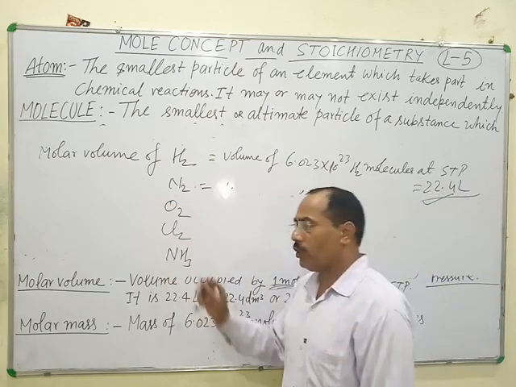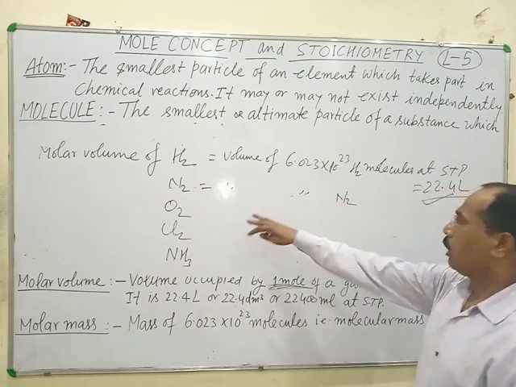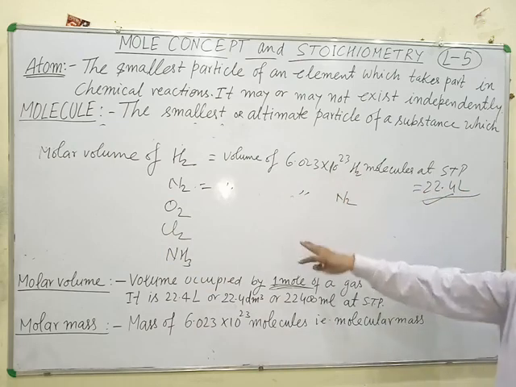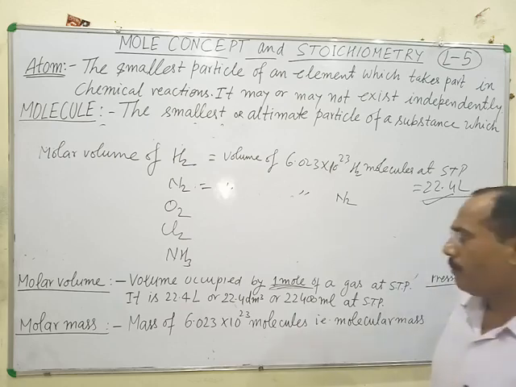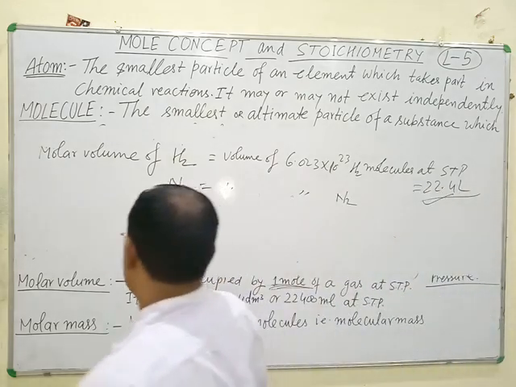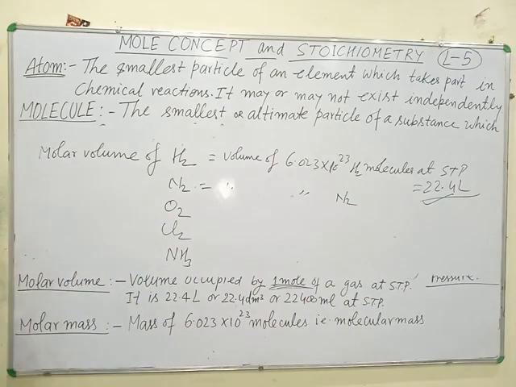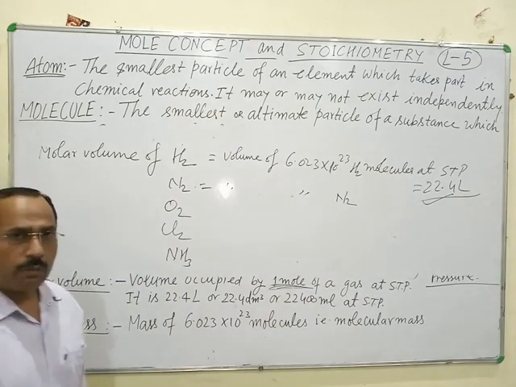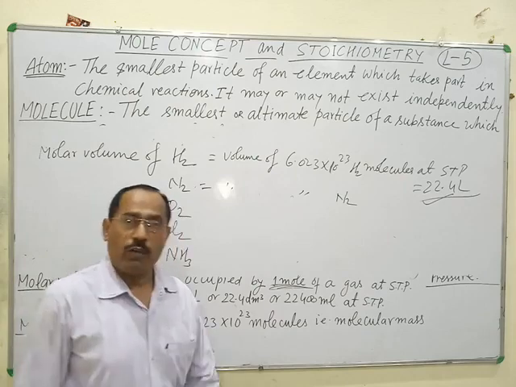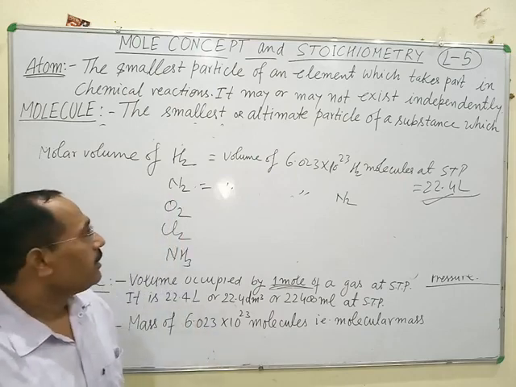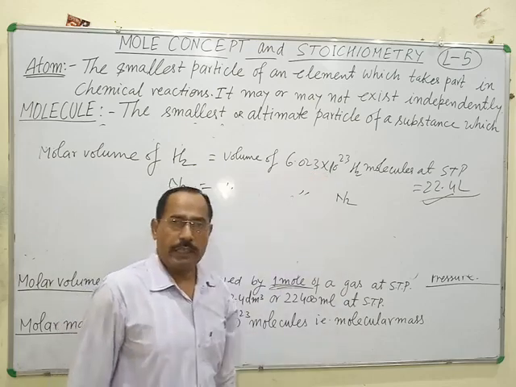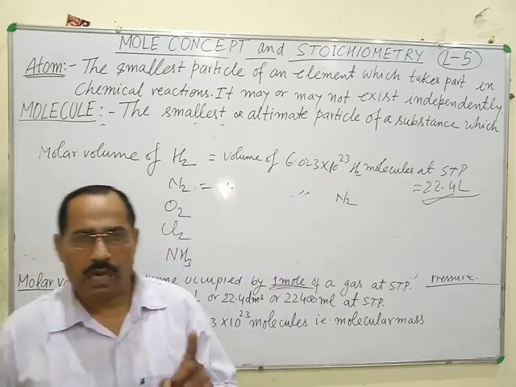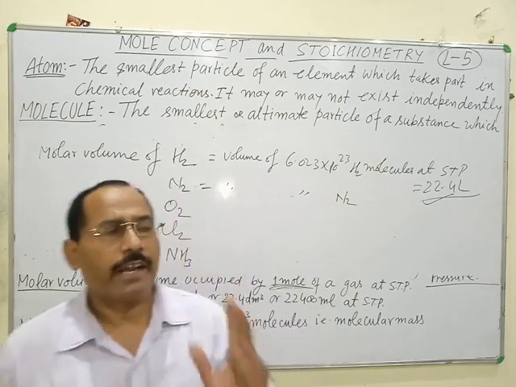Molar volume of ammonia means the volume of Avogadro number of ammonia molecules at STP is equal to 22.4 liter. This is the meaning of molar volume of a gas: the volume occupied by 1 mole of gas at STP. And 1 mole of any substance contains 6.023 into 10 power 23 atoms, ions, molecules or any other particles.